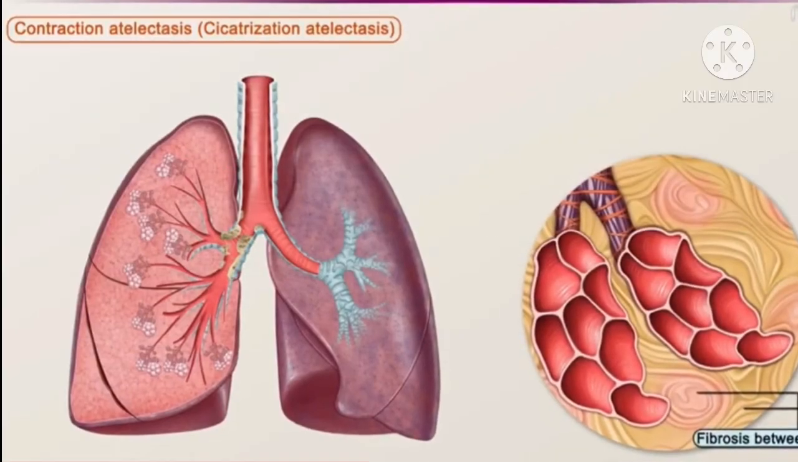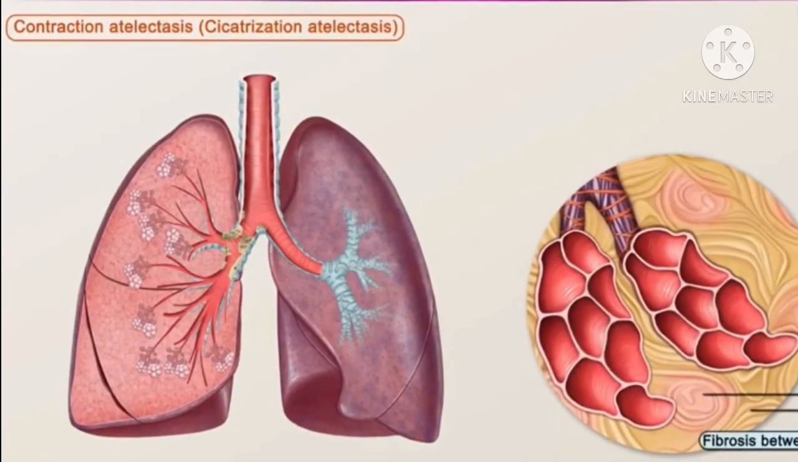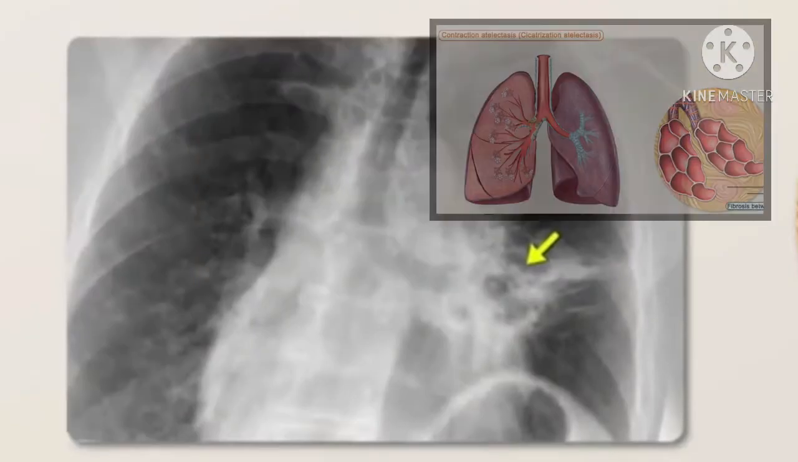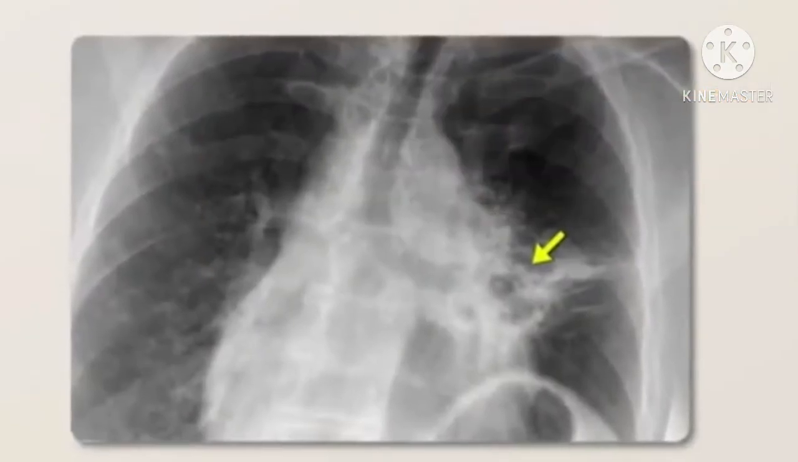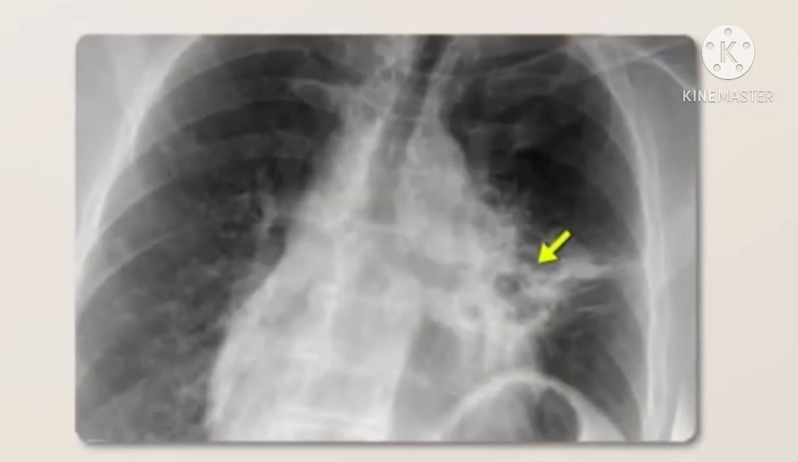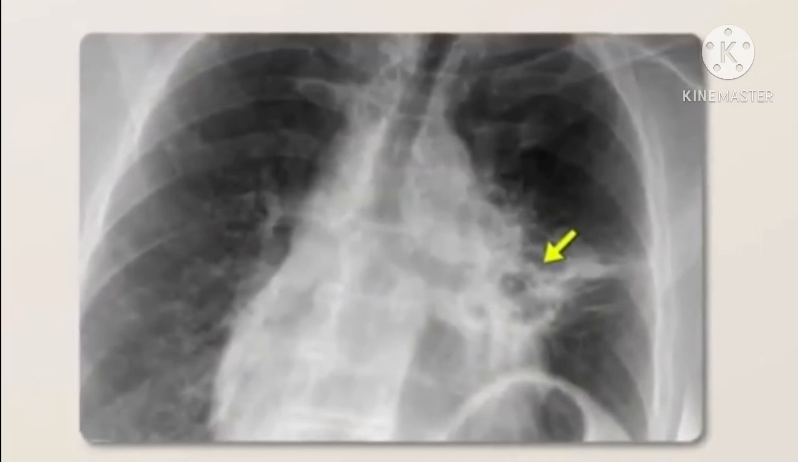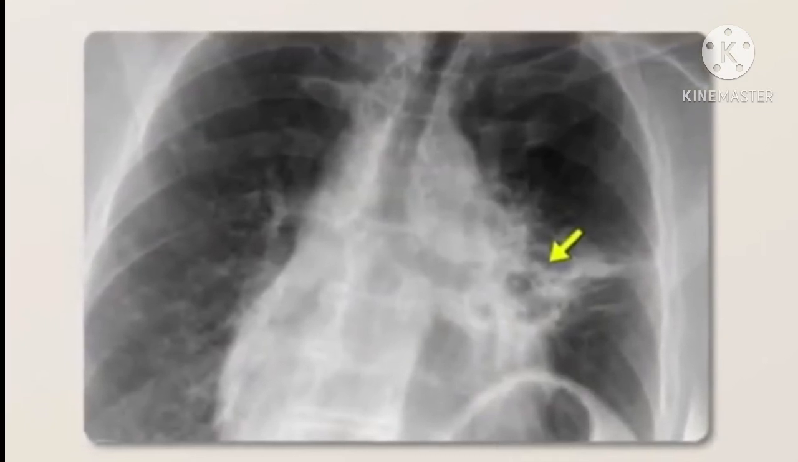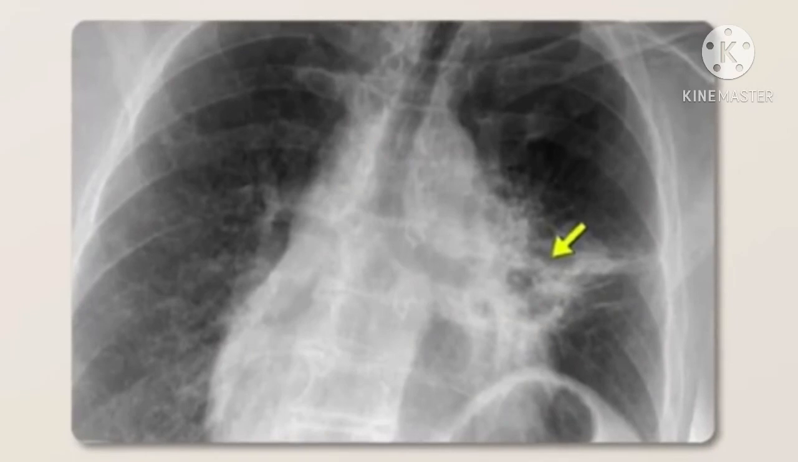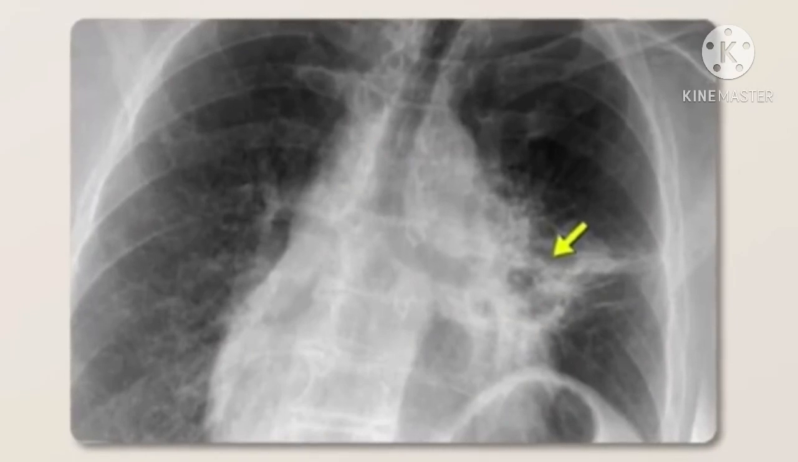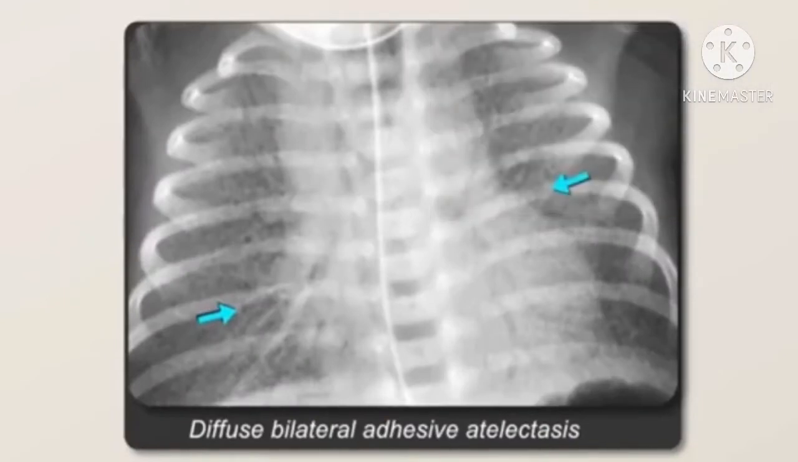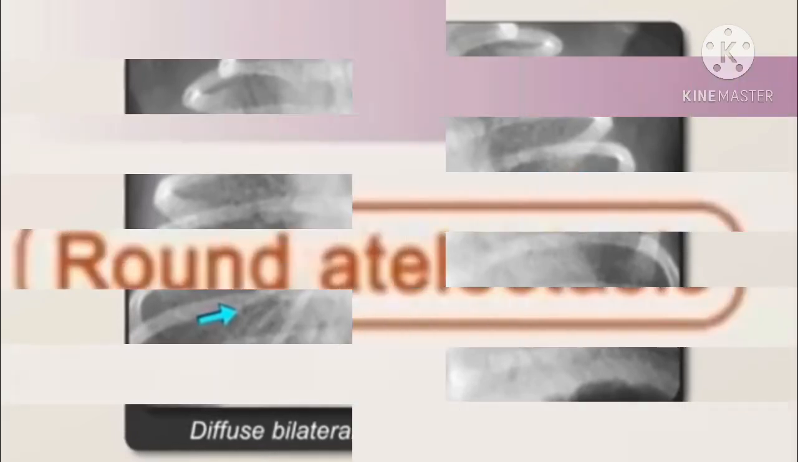The third form or type of atelectasis is the contraction atelectasis. It occurs when focal or generalized pulmonary or pleural fibrosis prevents full lung expansion. Except in cases caused by contraction, atelectasis is a reversible disorder. Note: patchy atelectasis may result from loss of pulmonary surfactant, which is seen in hyaline membrane disease of the newborn.